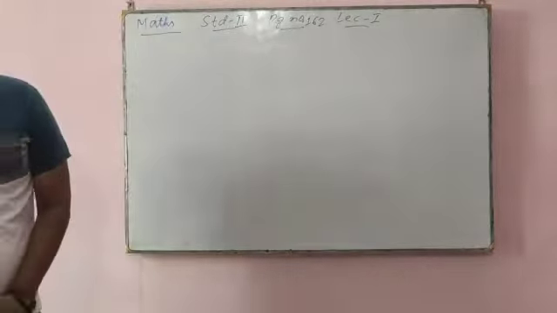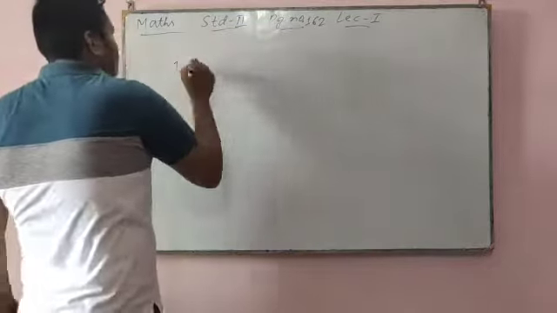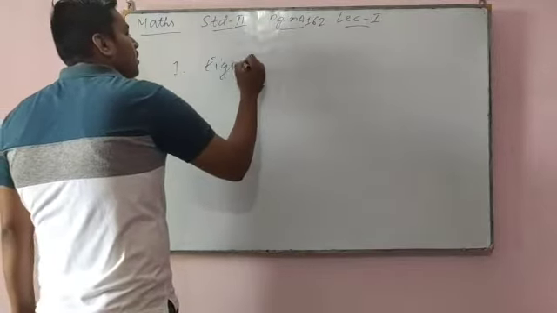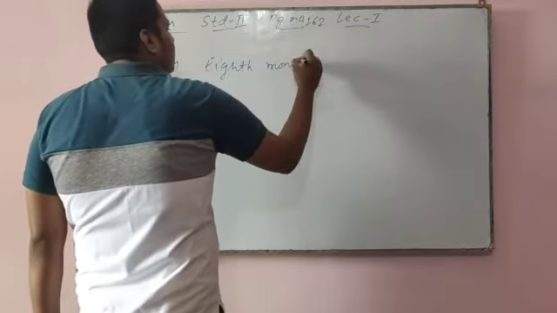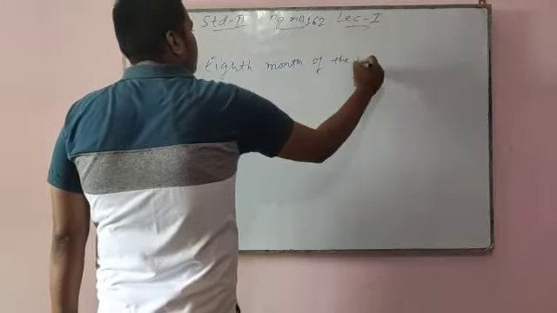Okay, the first question on page number 162: which is the 8th month of the year?